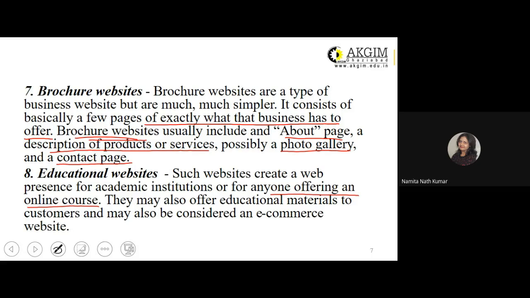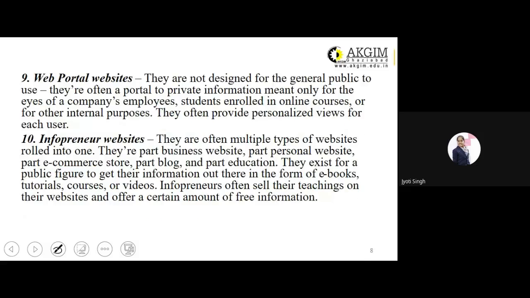So that is why they also offer e-commerce functionality in their websites. Right? Is it clear, students? Yes, ma'am. All right.